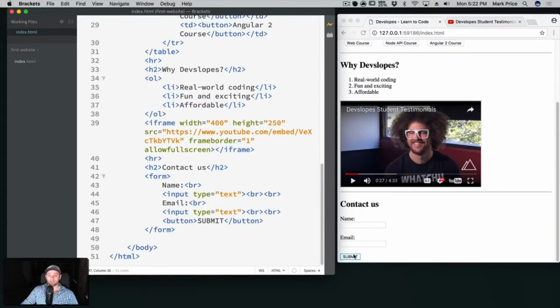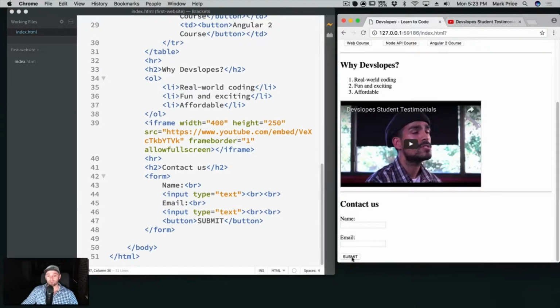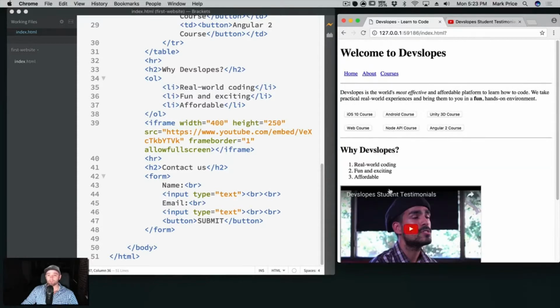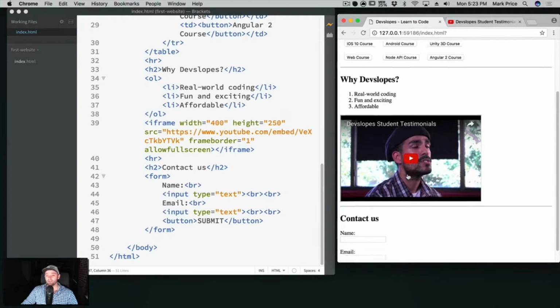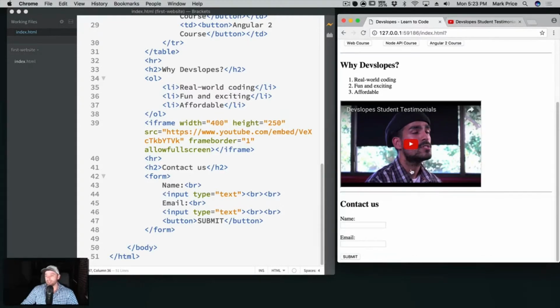And look at this. We got a contact form. You can put your first name in. It even refreshes the page. Look at that. You can put your name in, your email in. Okay, I think that's pretty cool. Welcome to DevSlopes. We got our links up here, a little bit of text here, the courses that you can buy. Why DevSlopes? And then we've got this video here that you can watch. And it's all coming together.